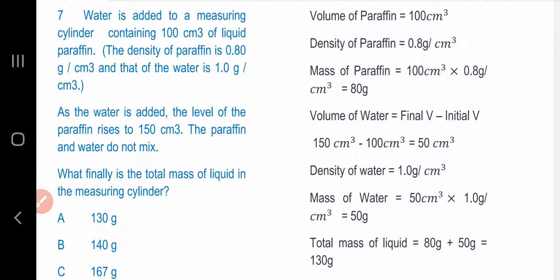Question number 7. Water is added to a measuring cylinder containing 100 centimeter cube of liquid paraffin. The density of paraffin is 0.80 gram per centimeter cube, and that of the water is 1 gram per centimeter cube. As the water is added, the level of the paraffin rises to 150 centimeter cube. The paraffin and water do not mix. What finally is the total mass of liquid in the measuring cylinder?